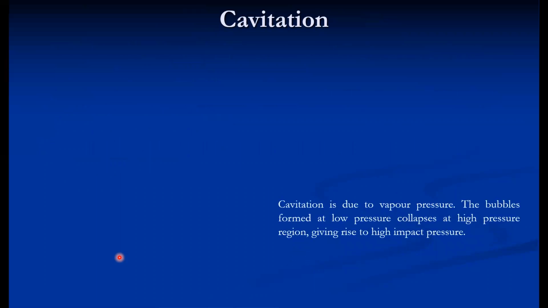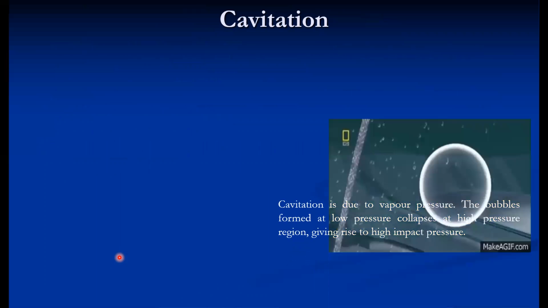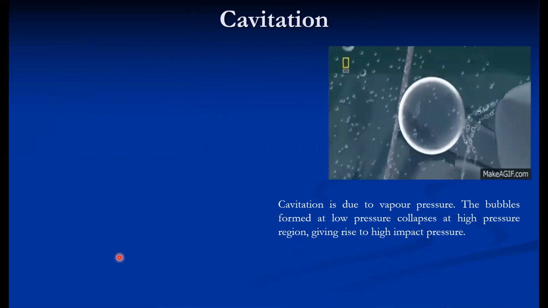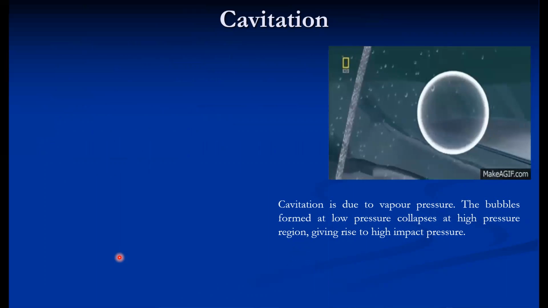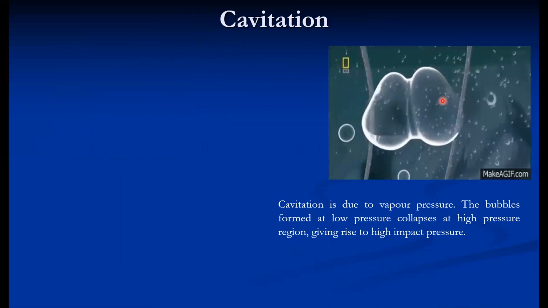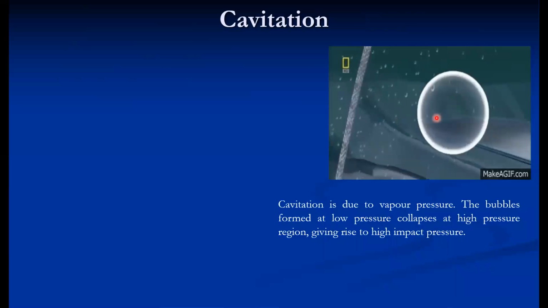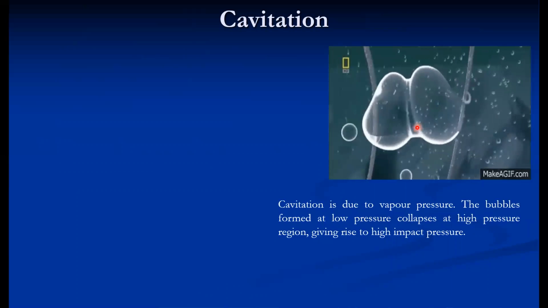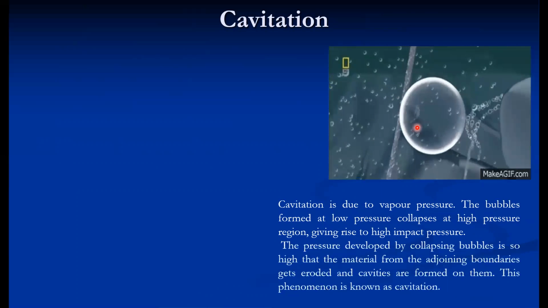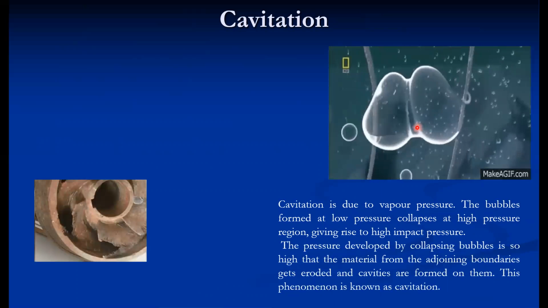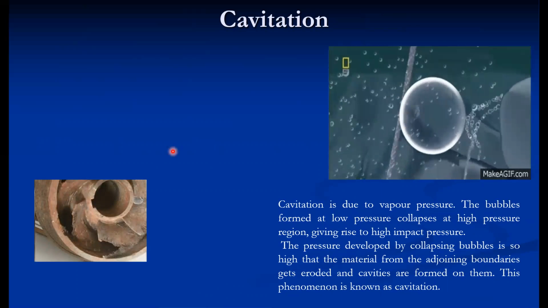The main phenomenon that is called cavitation is because of vapor pressure. If the vapor pressure is low, bubbles are formed, and the bubbles are generally formed at low pressure. If that bubble enters into the high pressure zone, it collapses, and a high impact pressure is generated. The pressure developed by collapsing is so high that the material from the adjoining boundaries gets eroded.